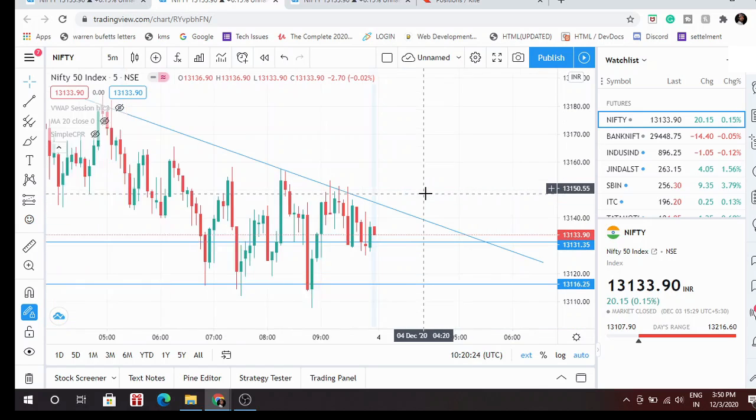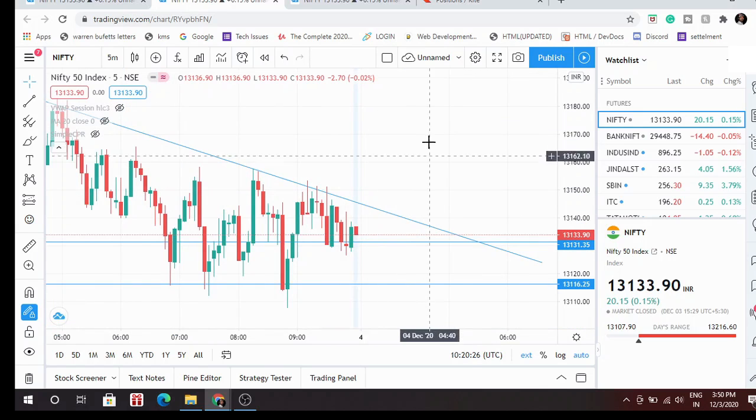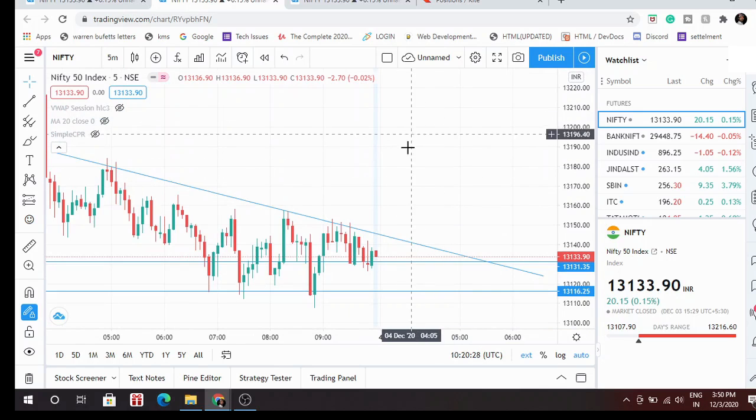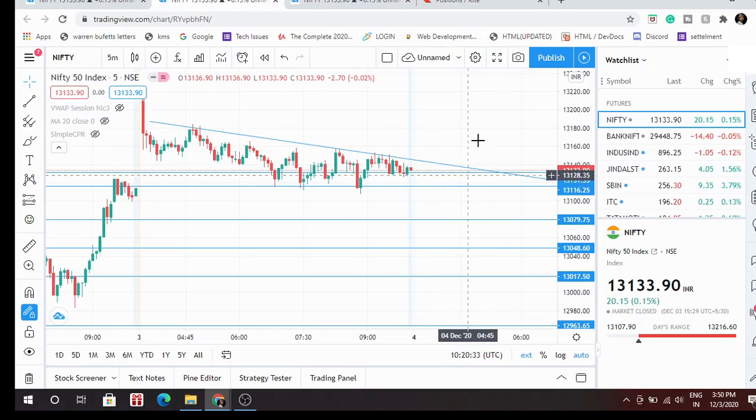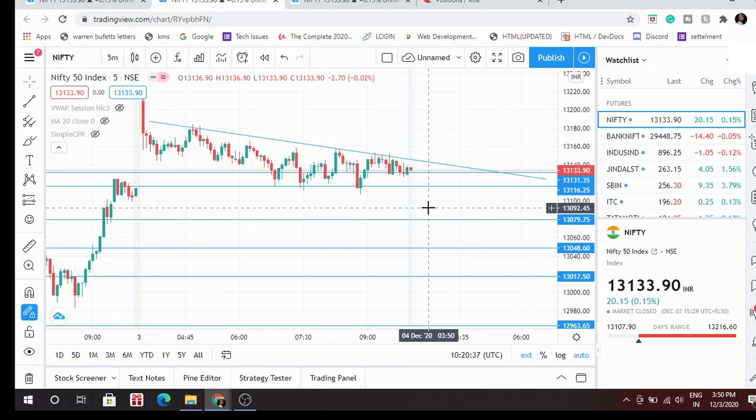But if the market opens with a gap up, I'm going to hold it, because I know the market is going to come down somewhere here, most probably here. If the market opens gap down, it would be here, it will go till here, but I will sell here only.